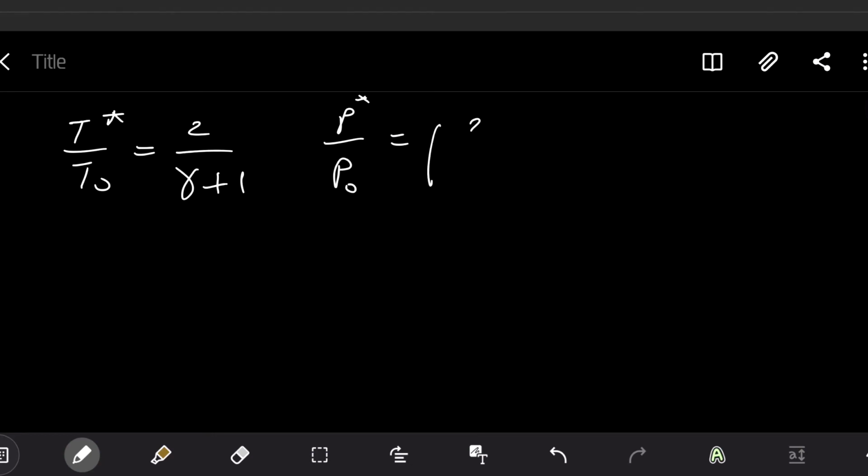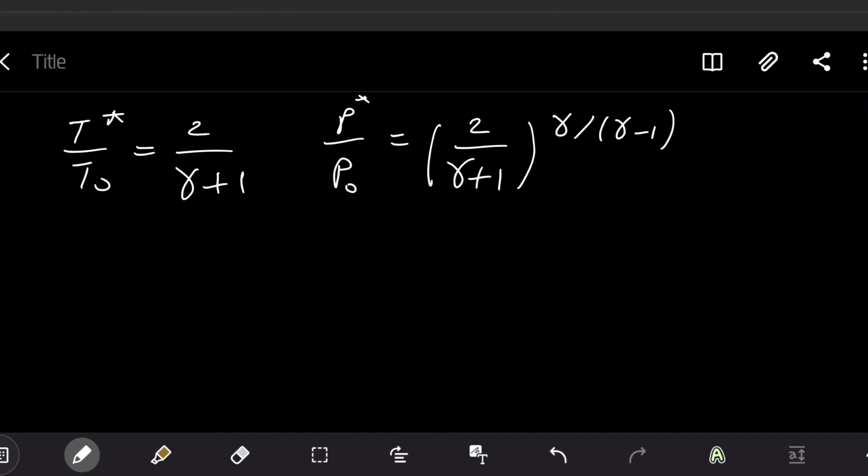T asterisk divided by T0. Since T asterisk and T0 are constant values, as we already saw from previous discussion, it is 2 divided by gamma plus 1. And P asterisk divided by P0 is another function: 2 divided by gamma plus 1 powered by gamma divided by gamma minus 1.